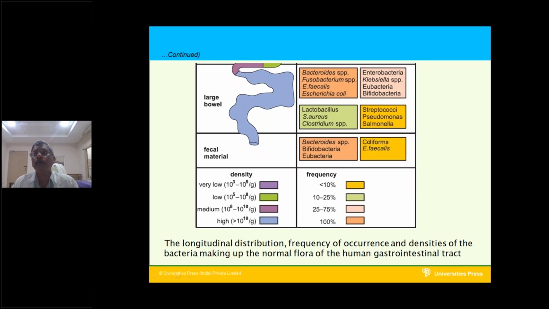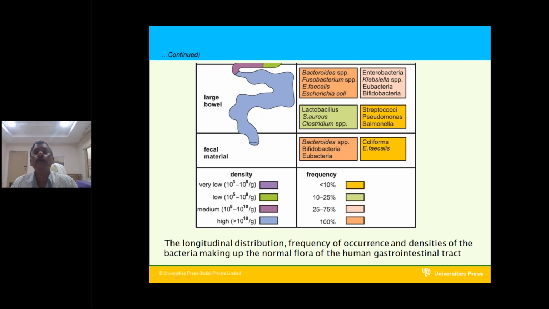Next, large bowel, there are so many bacteria present. What are they? Anaerobic cocci and aerobic bacteria. Anaerobic and aerobic both are present in the large bowel. It is the fecal matter. The fecal matter contains various gram-positive anaerobic, gram-negative anaerobic bacteria, and also aerobic bacteria. See, what are the anaerobic bacteria present?